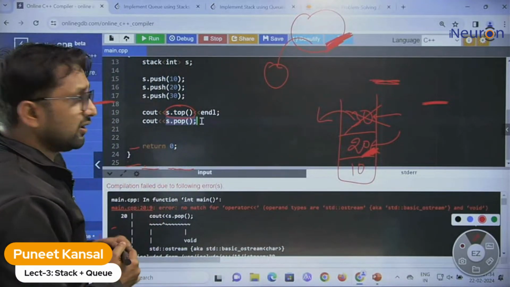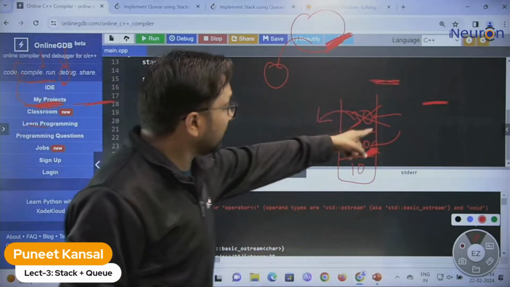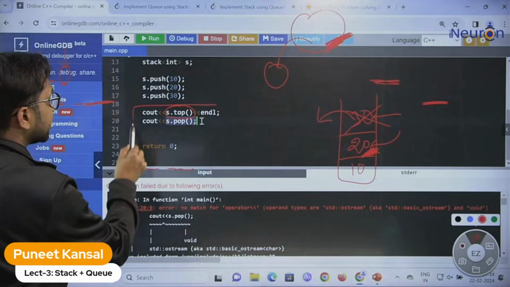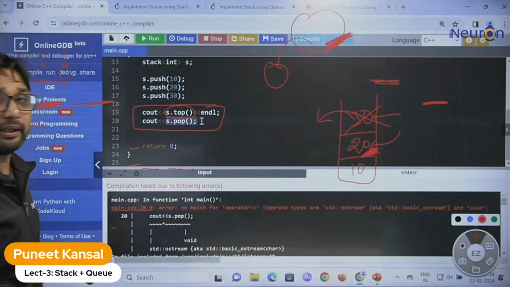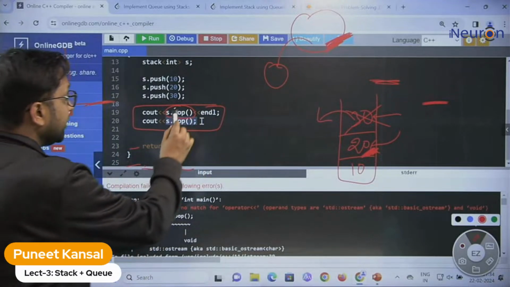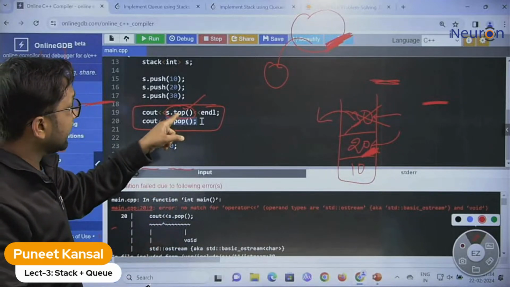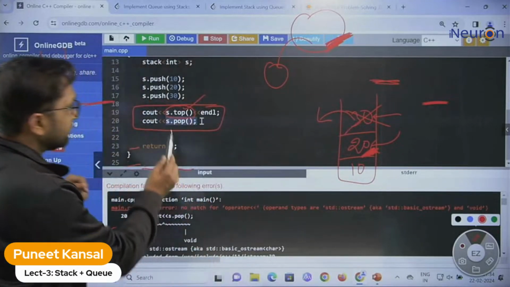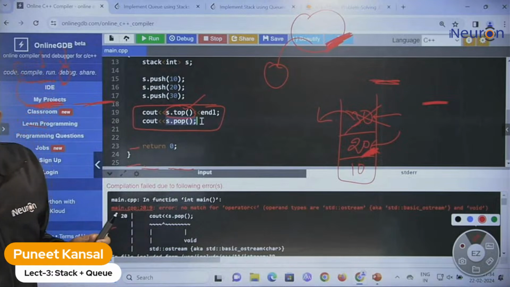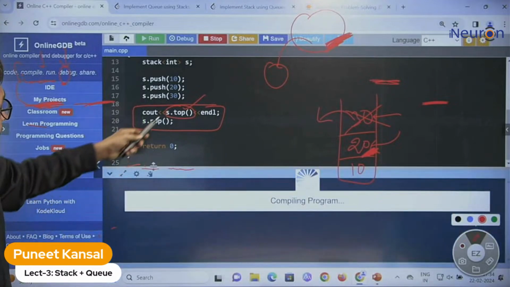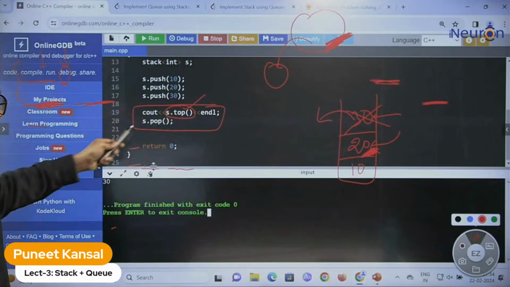So if you want to delete the element and print it, then you need to combine these two statements. You need to first print the element with top. Top will access the top element, and then after that you can delete it by writing s.pop. That's it.